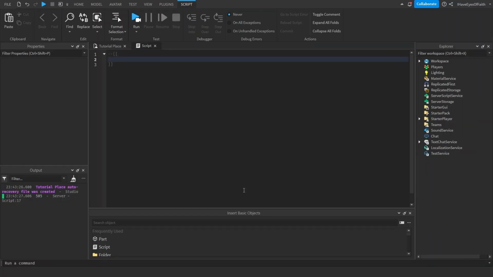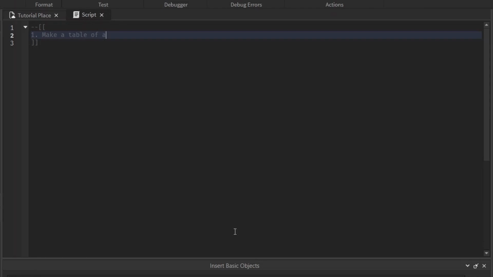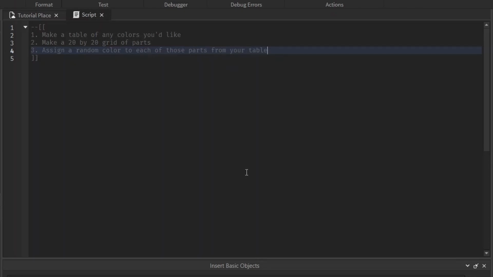Time for project number 7. There are going to be 2 projects in here, so we'll go over the first one first. Make a table of any colors you'd like. Then I want you to make a 20 by 20 grid of parts. And finally, I want you to assign a random color to each of those parts from your table. So pause it now and I'll show you my solution when you give it a try.